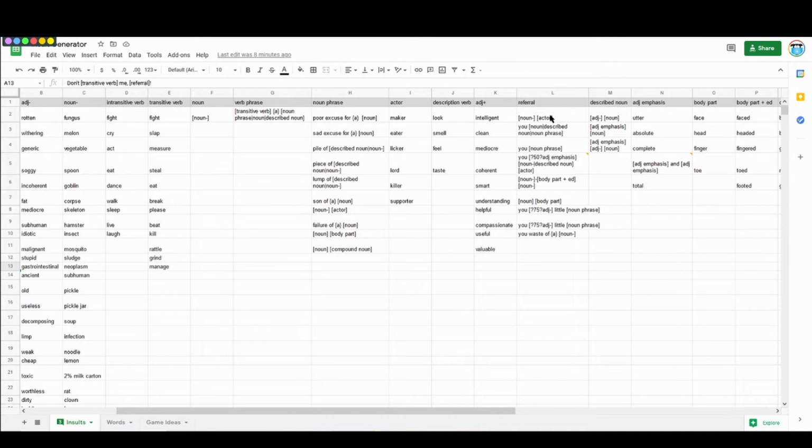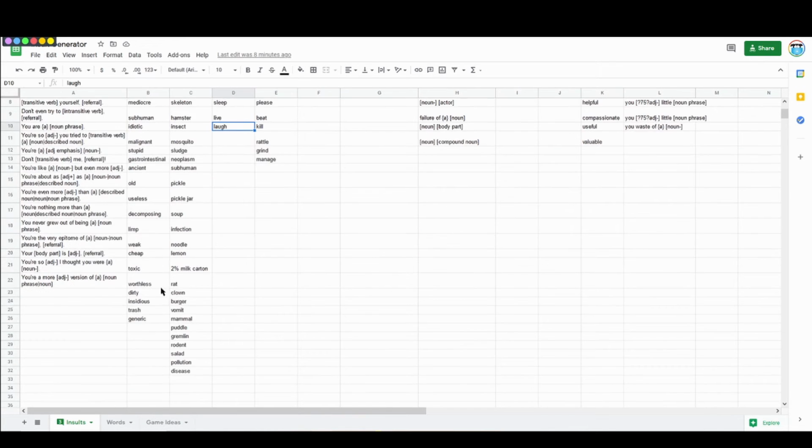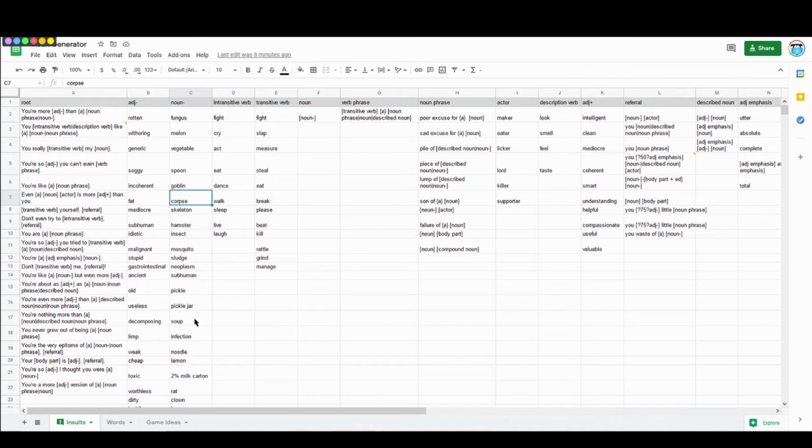So, "don't fight me, you..." Alright, so noun, "you melon," and then actor. "Don't fight me, you melon liquor." See, that's great. And all these just keep being generated, and that also could have been pickle jar supporter, or 2% milk carton maker, things like that. And all of them generally work. So that's how it generates all these diverse different insults.